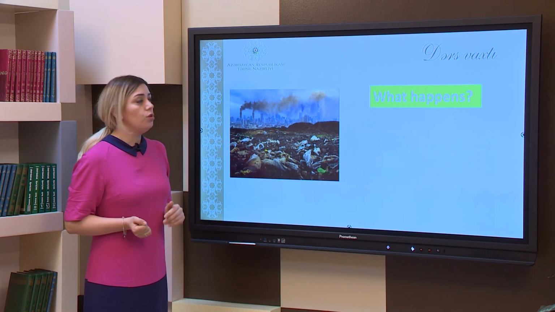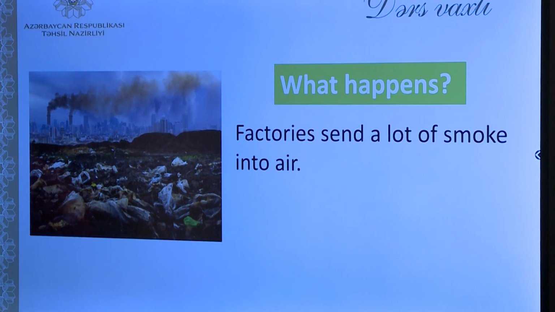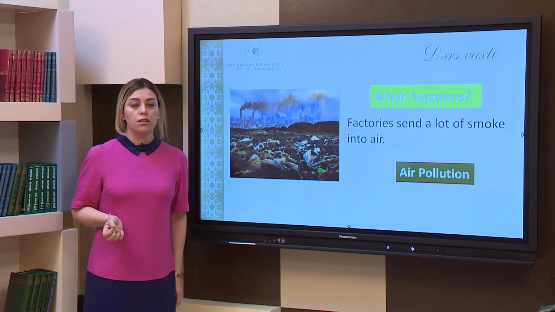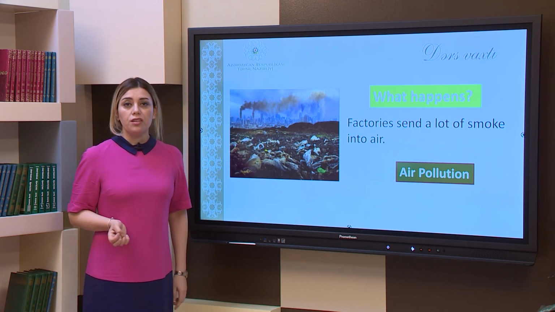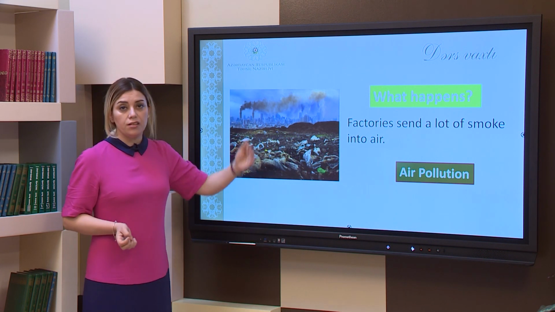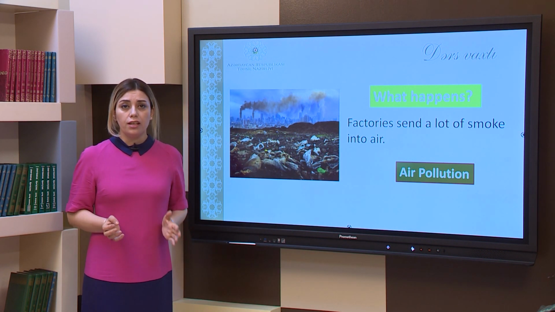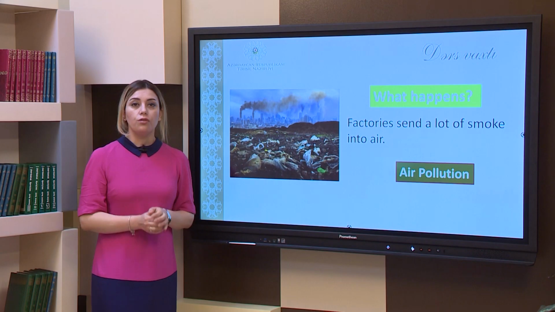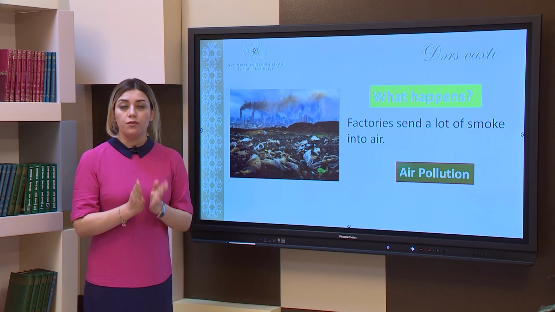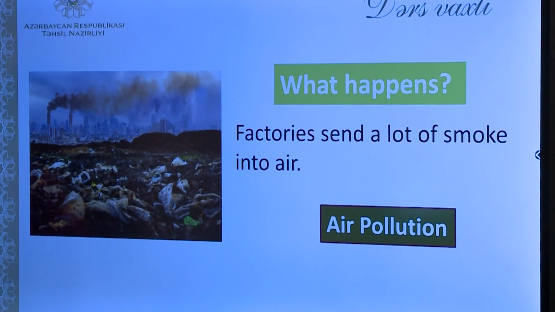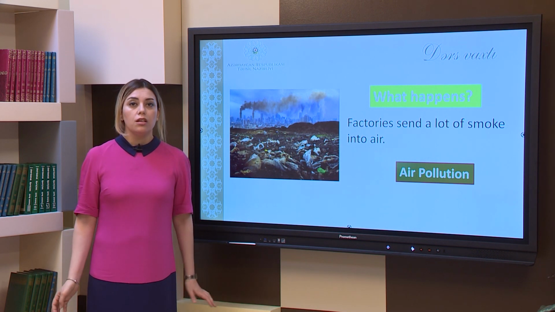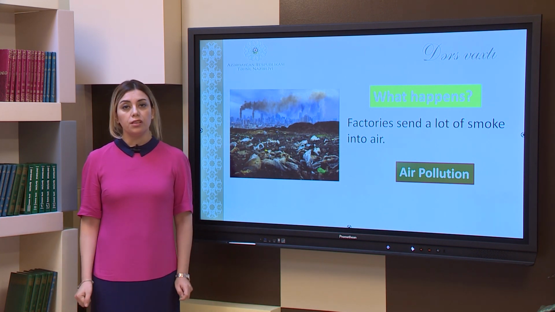Let's look at this picture. What happens? Factories send a lot of smoke into the air. So this is called air pollution. If you see, there are some factory fumes that are released into the air, which are very dangerous for the air. They make the air polluted. So the problem happening here is called air pollution. What can we do in order to prevent this from happening? People can build the factories on the edges of the town, on the sides of the town where there are not many people living. Then it will be less dangerous for the environment.